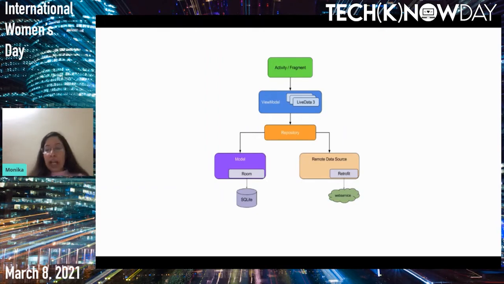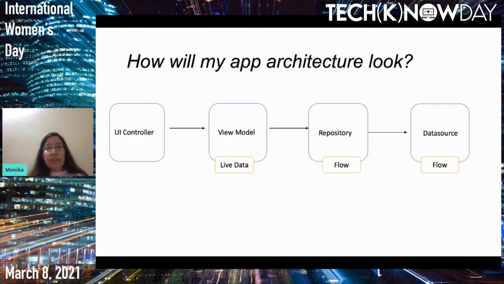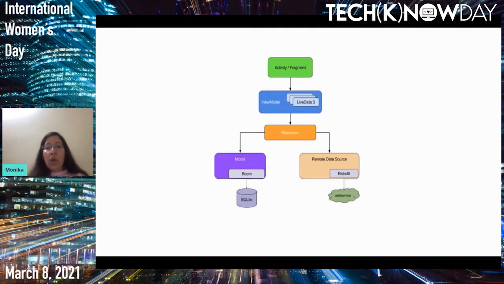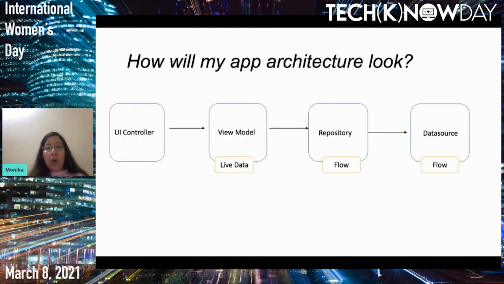So how will the app architecture look with Flow, and where can Flow fit? When you use Flow, you can use the same architecture as suggested by Google. When you have your data source, be it your remote data source or your database, you can wrap it as Flow. Now you can do two things. Either you can wrap it as Flow here, or you can just have a normal return type as you have. And in your repository, you need to wrap the returned value as Flow.